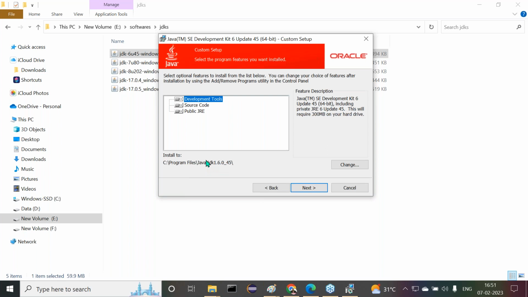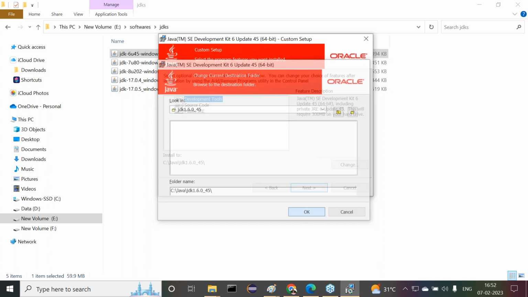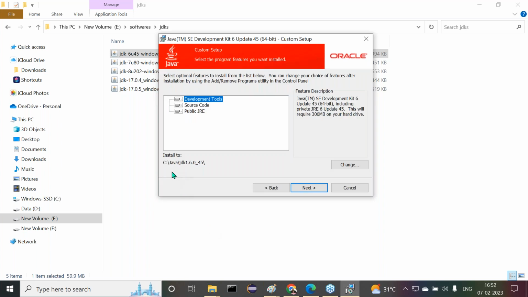As I said to you, I don't want to install under Program Files. I want to change this location to C:/Java. So let me click on the change button. There I need to remove that Program Files part here. C Java JDK 1.6.0_45, here we are able to get. Click on the OK button here. If we click on OK, C Java JDK like this we are getting there.